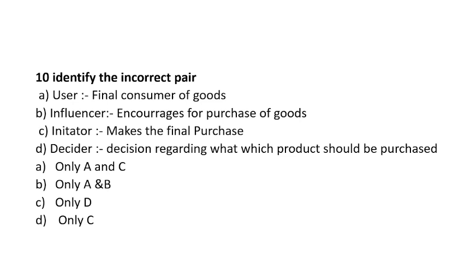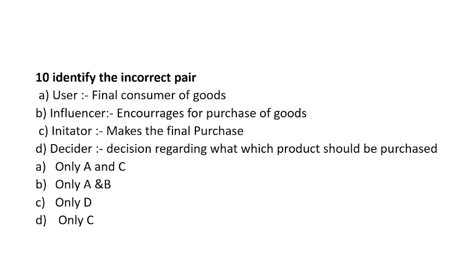By using the wording mentioned in the question, you can easily choose the right answer. Let's see. User will be whosoever is the final consumer of goods. This question is from consumer behavior, specifically the buying roles. Then influencer will encourage for purchase of goods. Influencer is related to encourage or discourage for purchase of goods.